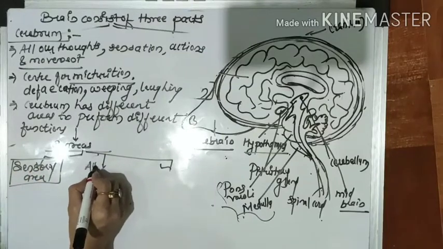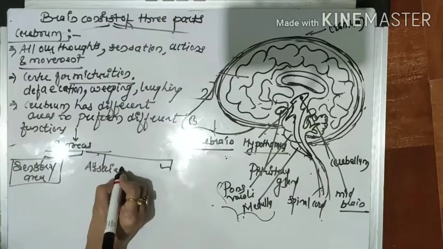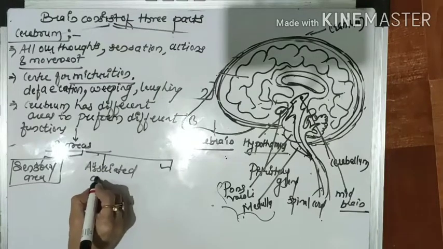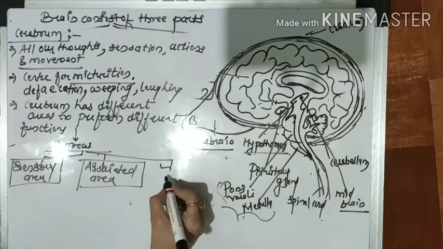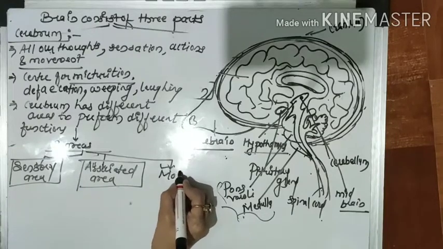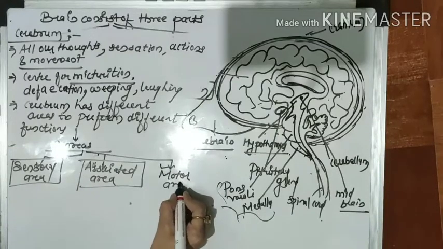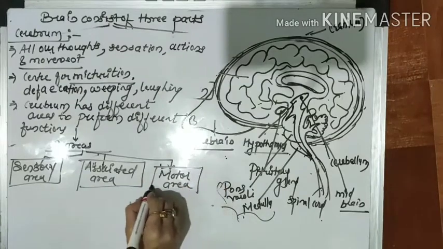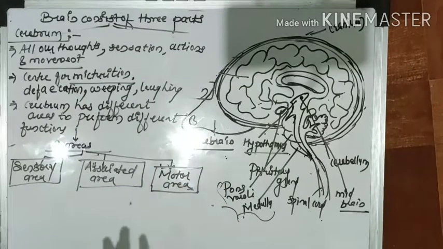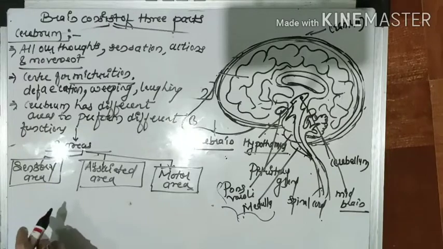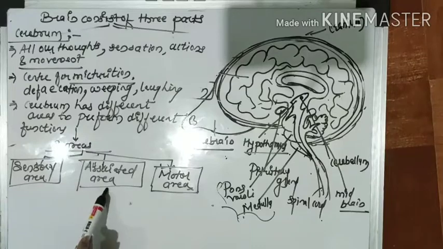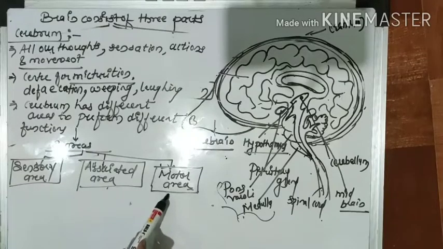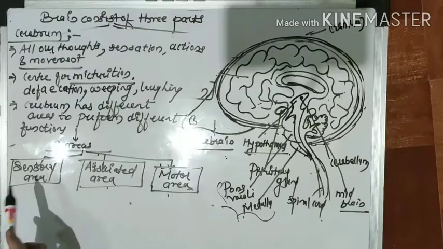Second area is known as associated area. And the third and last area is known as motor area. Understood? There are three areas present in the cerebrum: first is called the sensory area, second is called the associated area, and last is called the motor area. Okay, so we'll see what exactly the sensory area is.